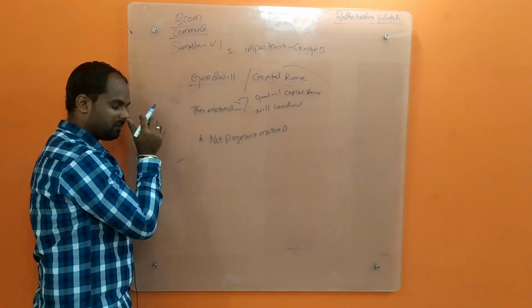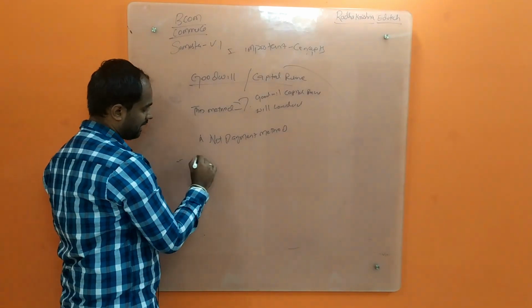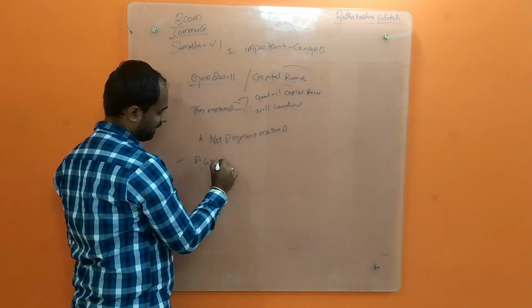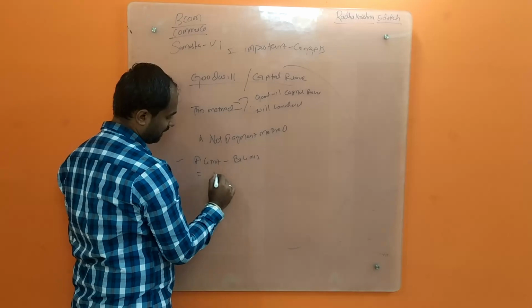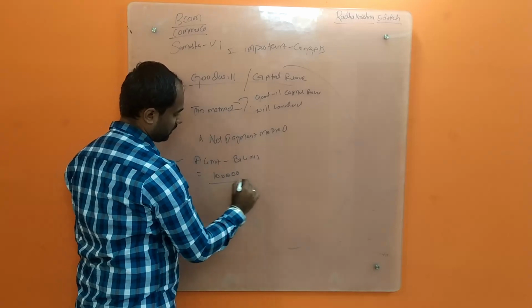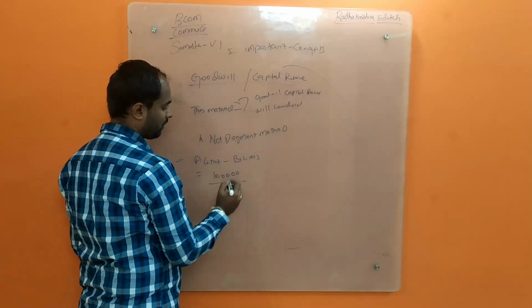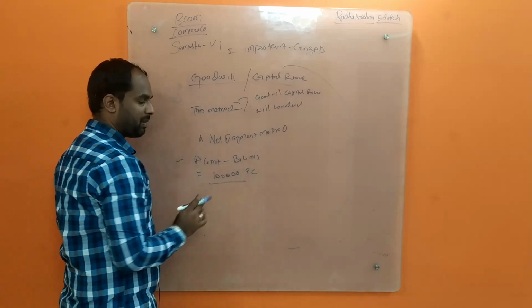For example, now A Limited is deciding to pay B Limited 1 lakh. A Limited decided to pay B Limited 1 lakh as a PC under the net payment method.